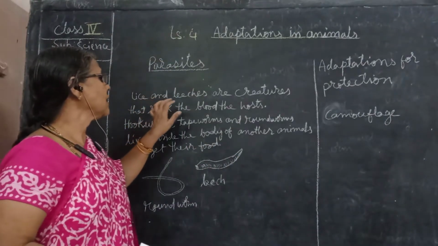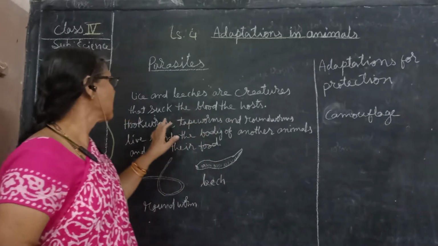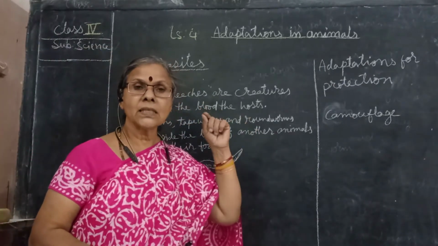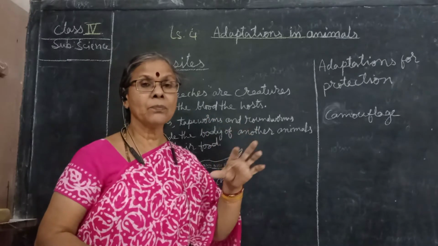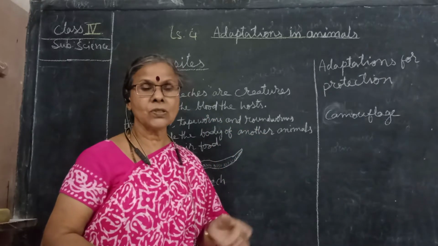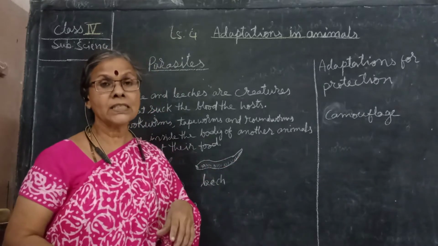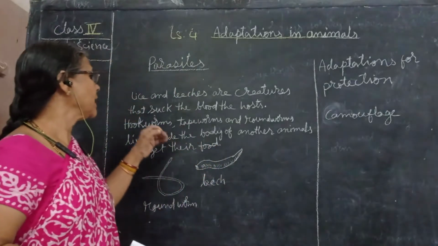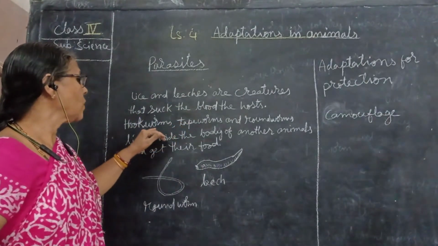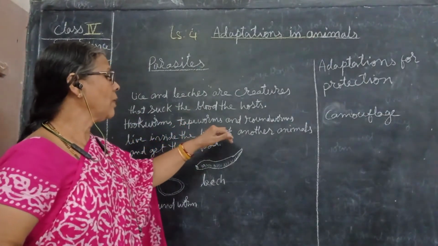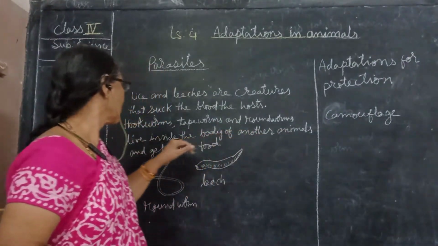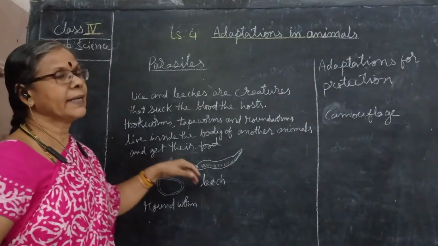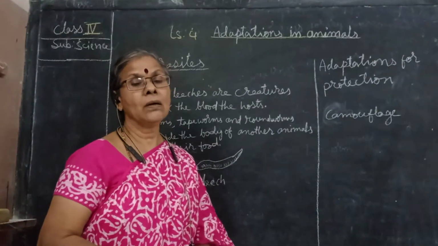So lice and leeches are creatures that suck the blood. Lice are there on the human body's head. Even the monkeys have lice on their bodies. So those lice will be sucking the blood from these animals. Hookworms, tapeworms and roundworms live inside the body of another animal and get their food. They are called parasites.